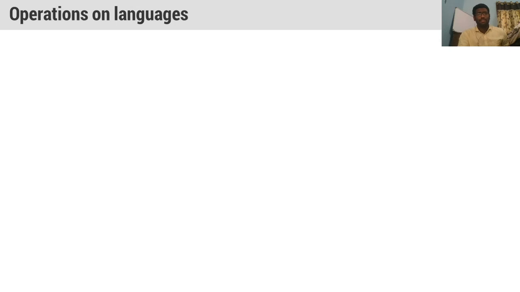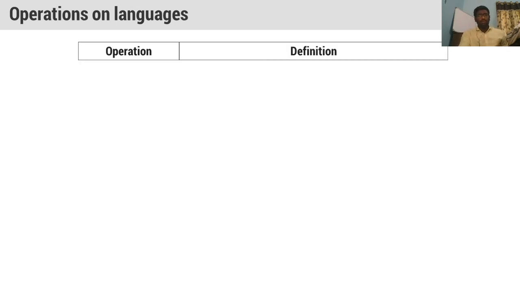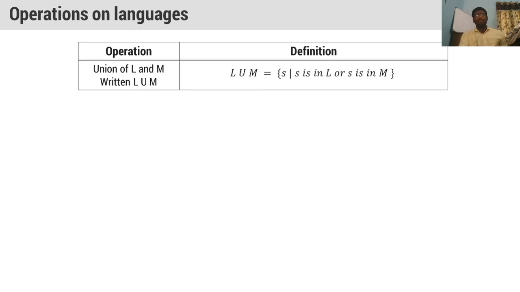And next we are going to see operations on languages. What are the operations we have seen on languages? Union operation.